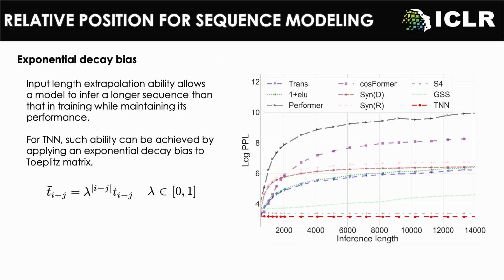Input length extrapolation ability has recently attracted attention as it allows a model to infer a longer sequence than that in training while maintaining its performance. In TNN, such ability can be easily achieved by applying an exponential decay bias to the Toeplitz matrix. As shown on the right, all models are trained with a sequence length of 512. As the inference sequence grows, the TNN maintains its performance.